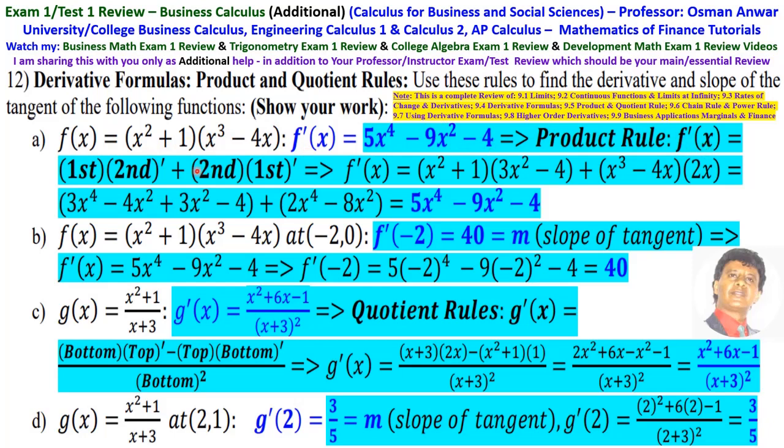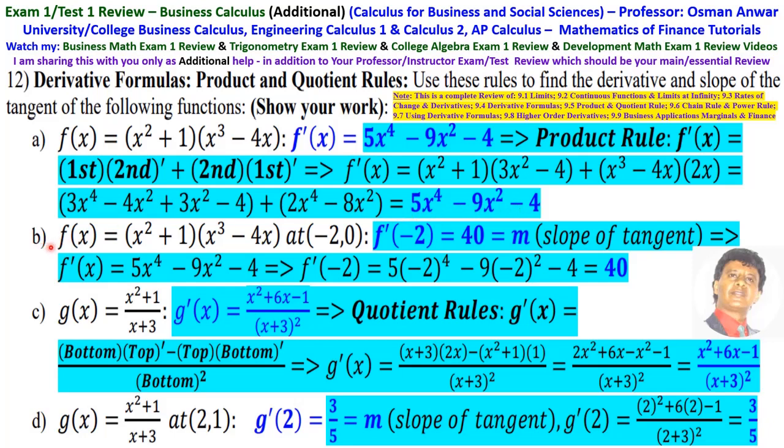Then this is equal to 3x to the 4 minus 4x squared plus 3x squared minus 4. That is the first. The second one is 2x to the 4 minus 8x squared. If you add all this together, it is 5x to the 4 minus 9x squared minus 4.